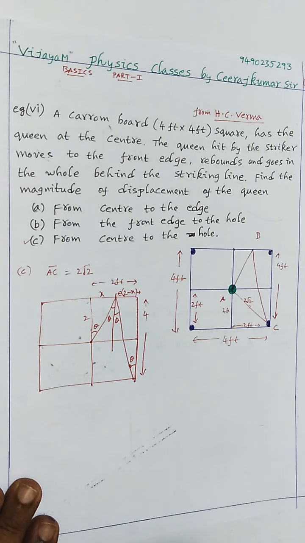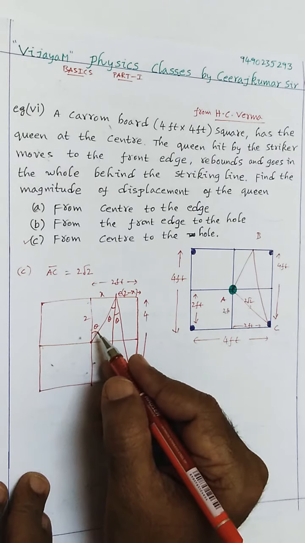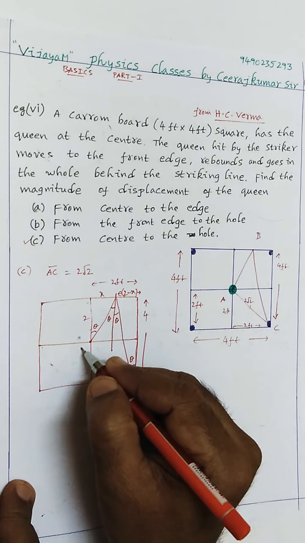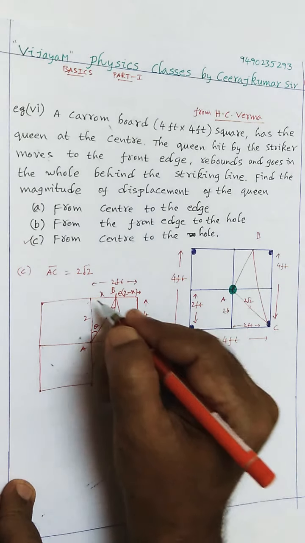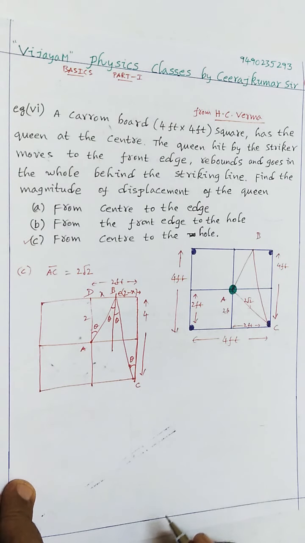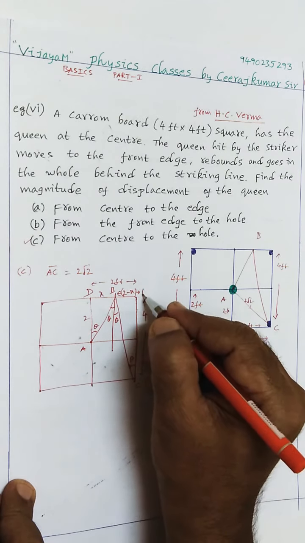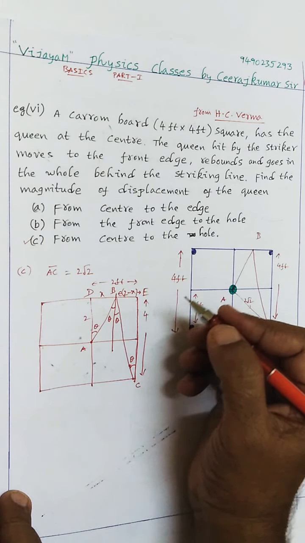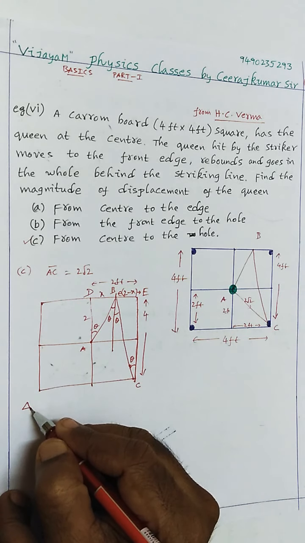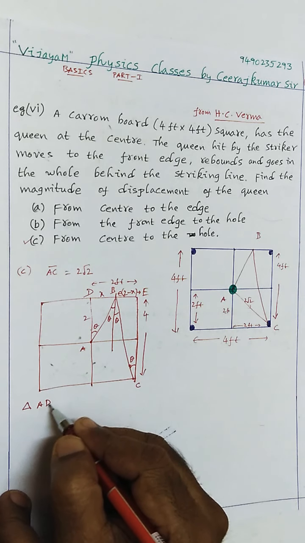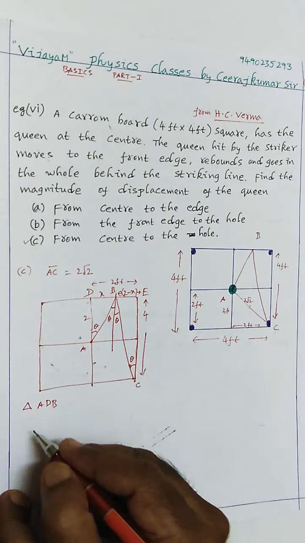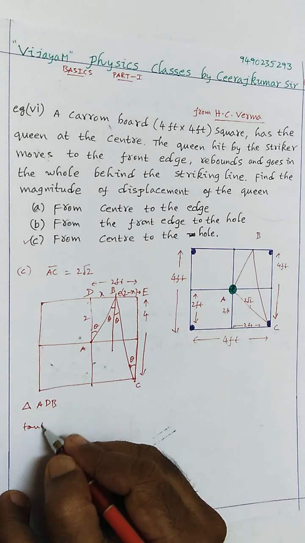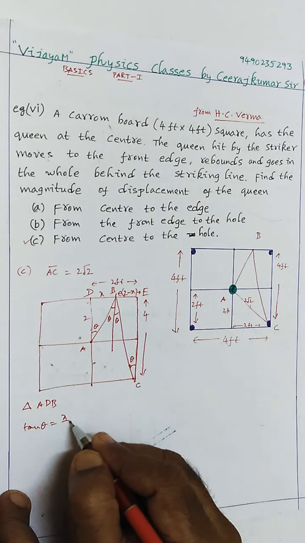And I think you have an idea of tan theta. See what is the tan theta? Let's say this one is A, this one is B, this one is C. And let's say this is D. And this point is E. Therefore, in the triangle ADB, what is tan theta here? So tan theta is x by 2.